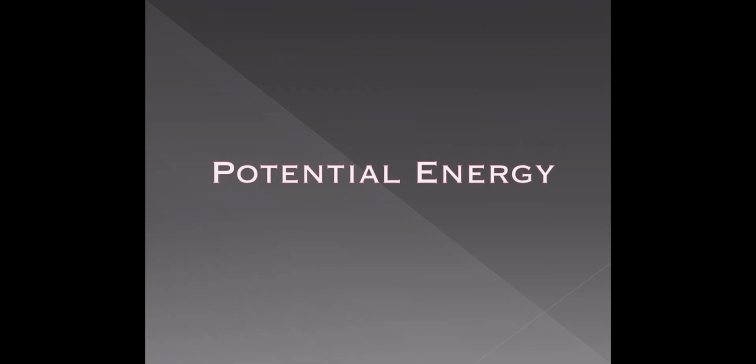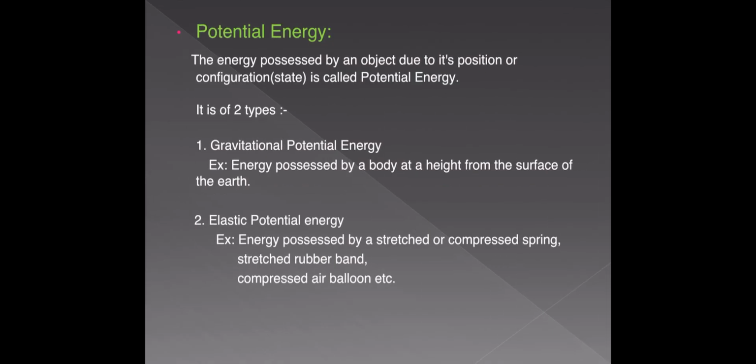And next, potential energy. There are two types of potential energy. One is due to the position of the object, and one is due to the state of the object. Both are called potential energies only. The energy possessed by an object due to its position or state is called potential energy. If the potential energy is gained due to the position of the object, then that energy is called gravitational potential energy. That is due to the position from the surface of the earth.